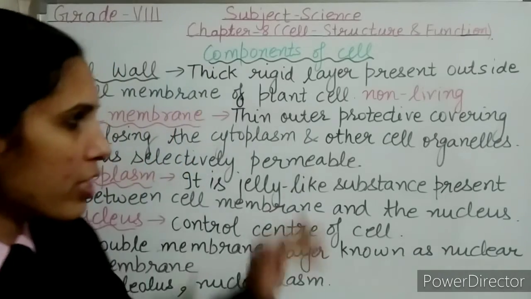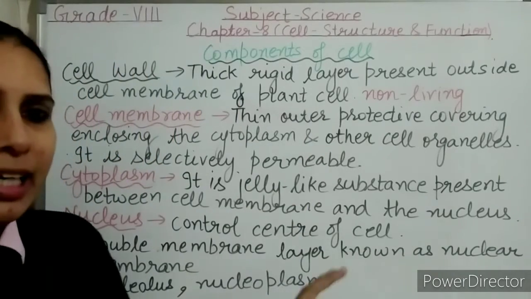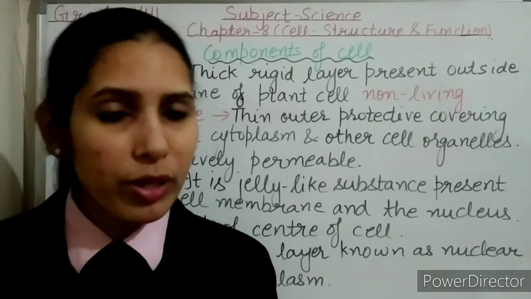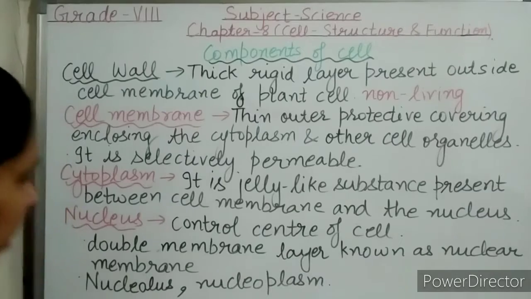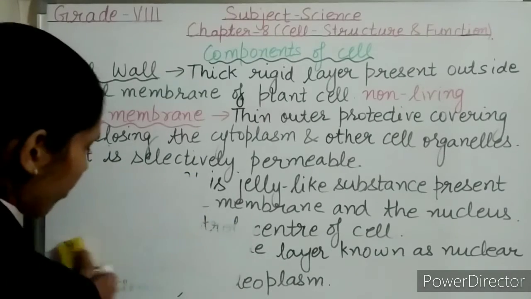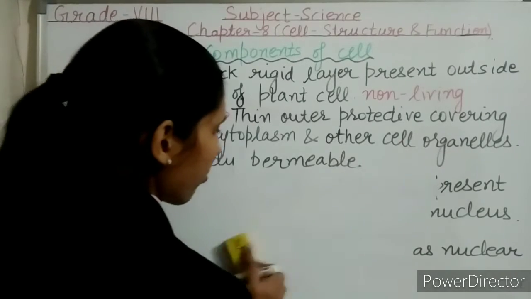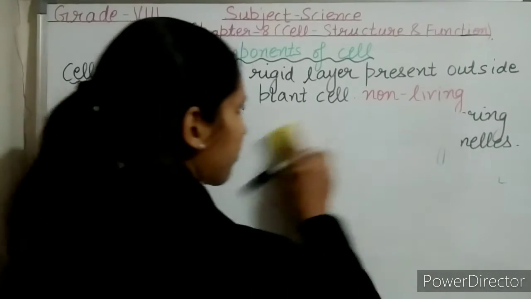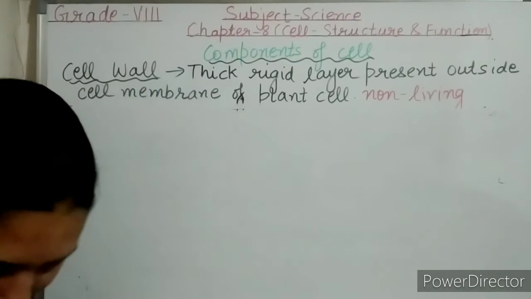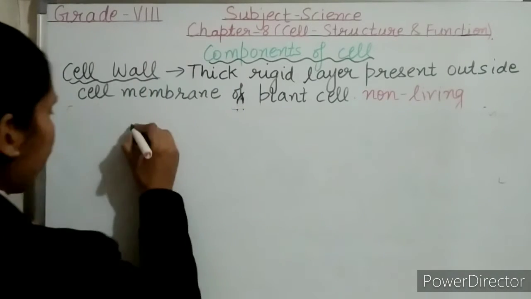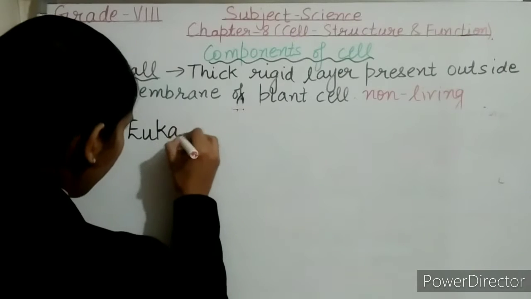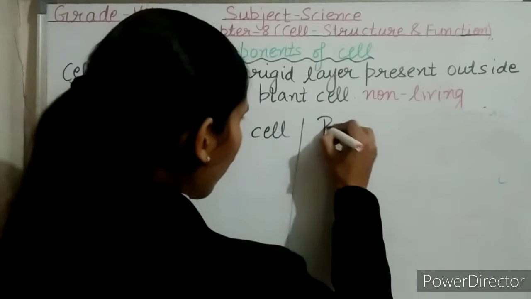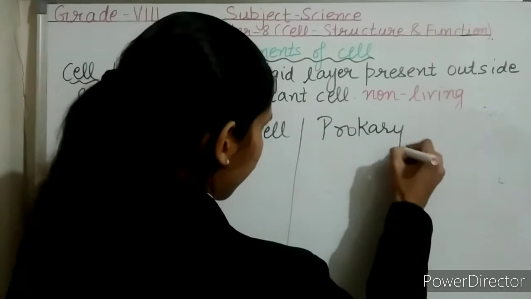So I hope till here these important components of the cell are clear. Now after this, we will move on to the difference between eukaryotic and prokaryotic cells.